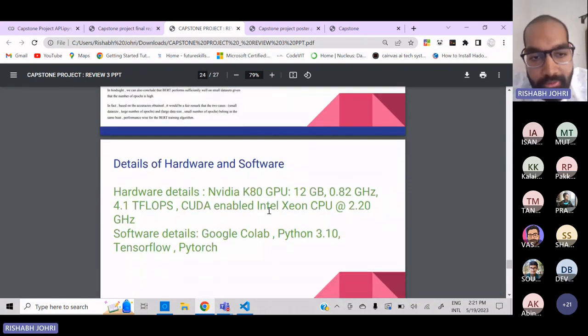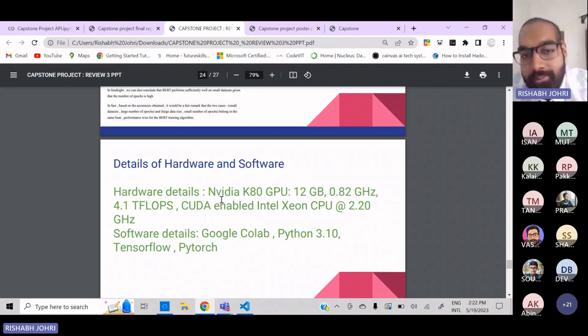So basically, I used Google Colab for training as well as running my model. The algorithm and the model were coded in Python 3.10, and the libraries TensorFlow and PyTorch were used.